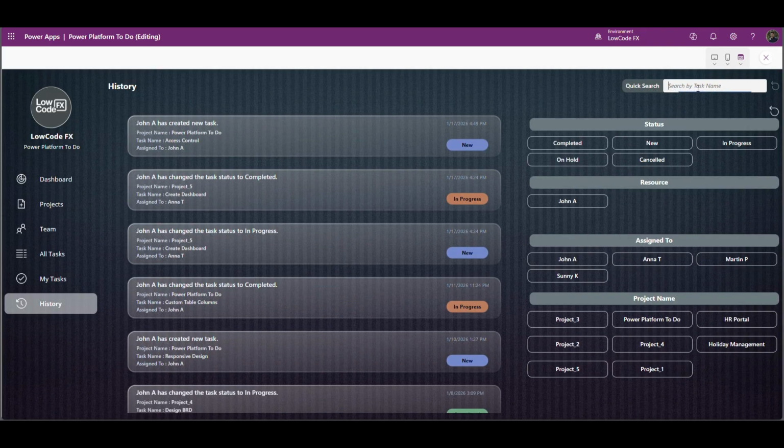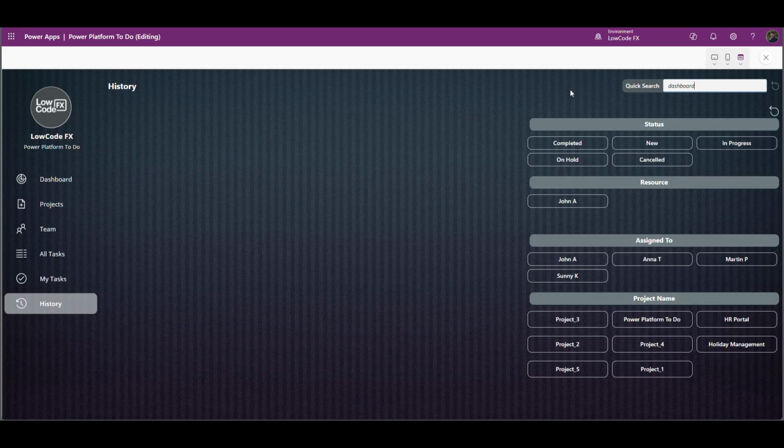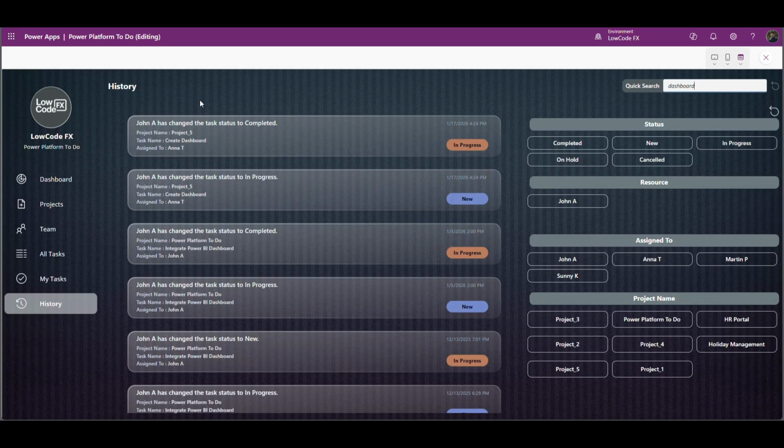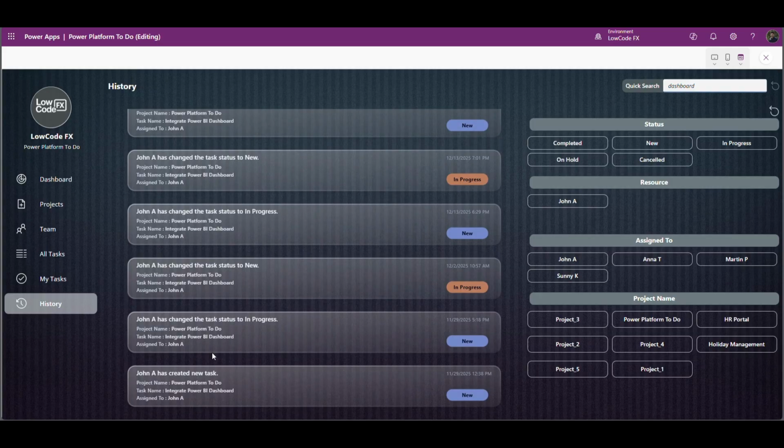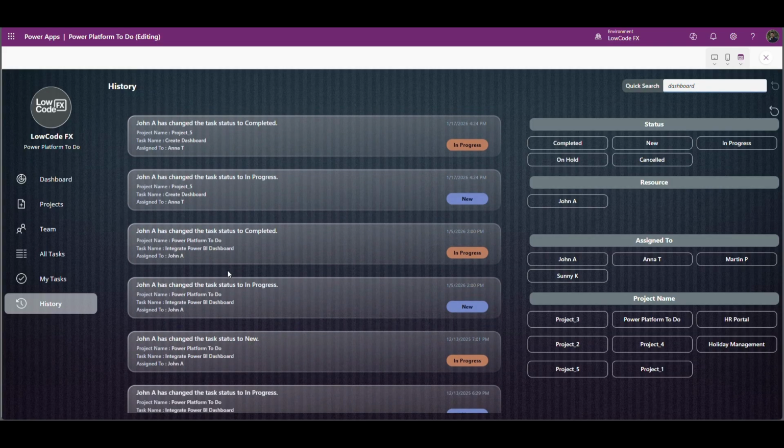So let me search by dashboard. Yeah, so it's got filter out. So wherever task name consists of that dashboard name, so you can see those are appearing here, right?